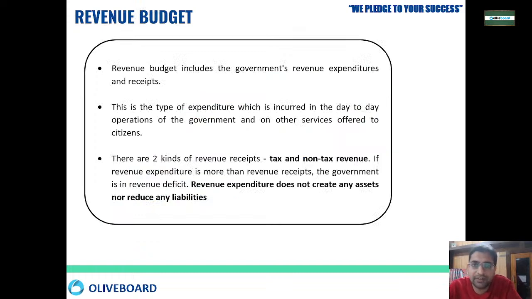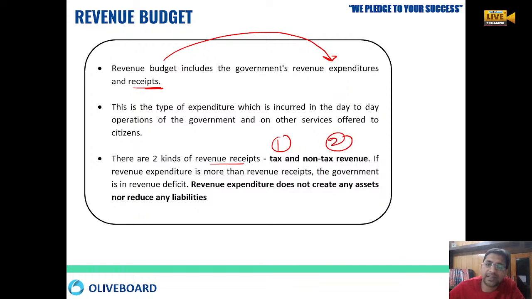The revenue budget includes revenue expenditure and receipts. Revenue receipts come from two places: tax and non-tax. Taxes include income tax and GST; these are all your taxes. Sometimes revenue expenditure is more than revenue receipts, so we move into the deficit situation.